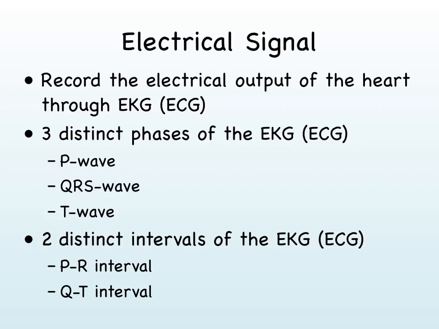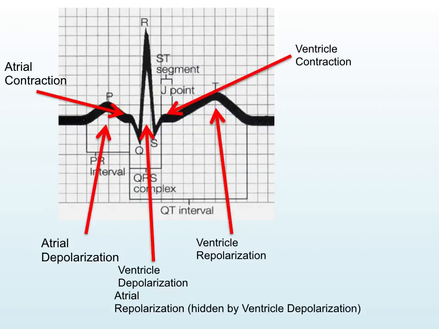The intervals are the indication of the kinematic functions of the heart, whereas the waves are the indication of the depolarization moments within the heart. So here is the ECG readout. So we have the atrial depolarization moment in the P wave, with the atrial contraction taking place within the PR interval. Then we get to the QRS complex.